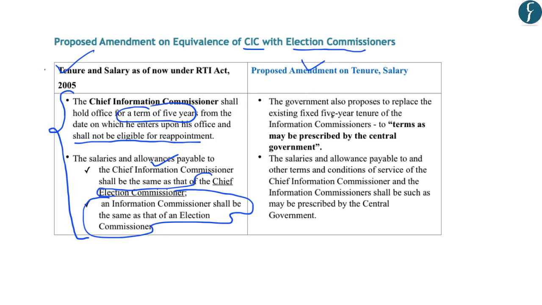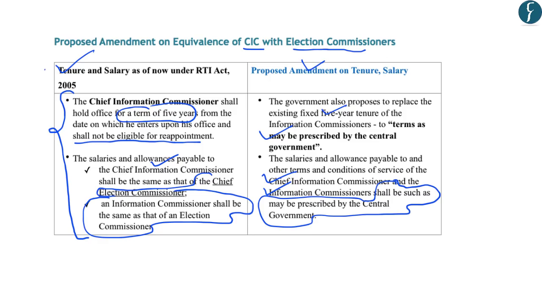So under the proposed amendments, the government wants to do away with the 5-year tenure for the information commissioners. And the central government will further prescribe the tenure for the Chief Information Commissioner according to the new amendments. So the existing provision will be changed with a new provision. Further, the salaries and allowances payable to the Chief Information Commissioner and the Information Commissioners shall now be prescribed by the central government, and this will be different from the presently existing system.